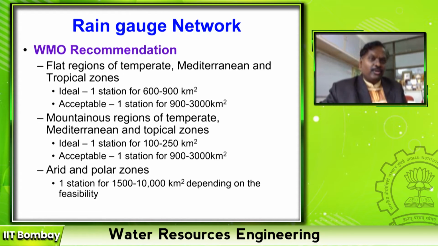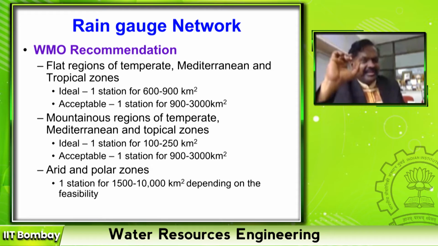And please note, the cost of this rain gauge is very small, but installing it and measuring the rainfall regularly at given intervals is a costly affair, right? You need to appoint a rain gauge network manager. He has to go daily, measure it, record it, and then put it in the data logger. Right? This is the WMO recommendation.